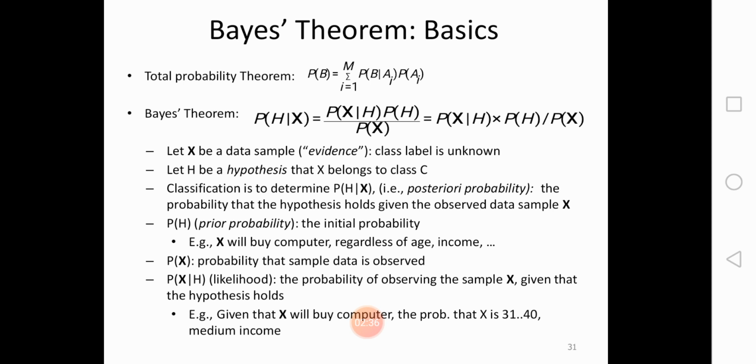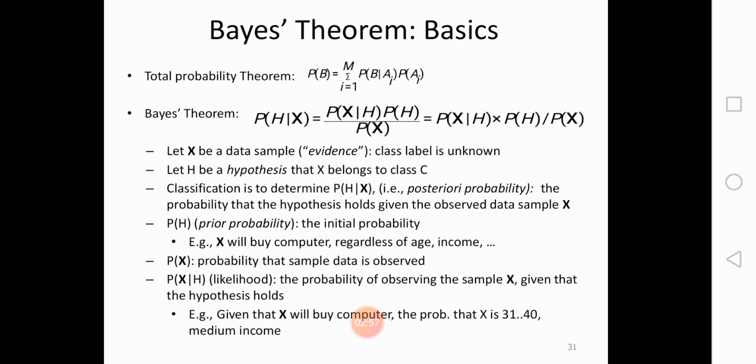Now, Bayes theorem basics. With this we predict which classes the information we want to check belongs to. With this Bayes theorem we do all those kinds of things.